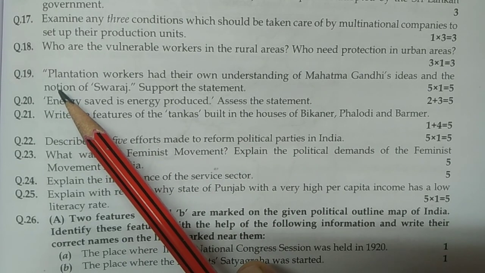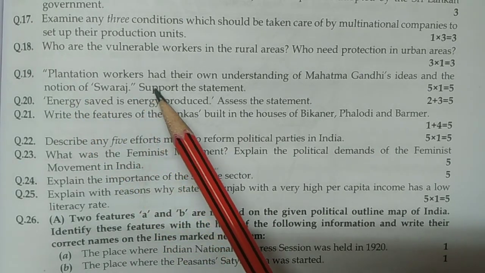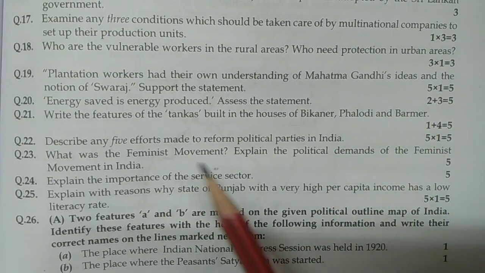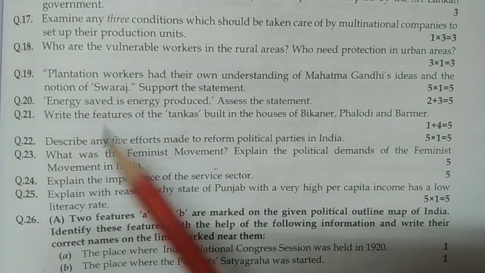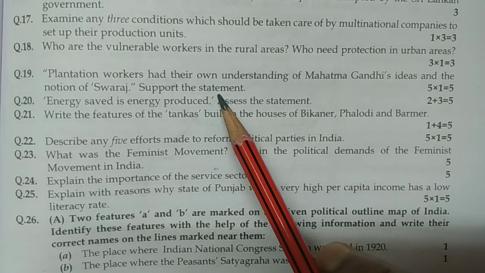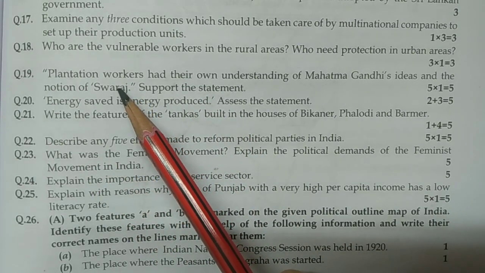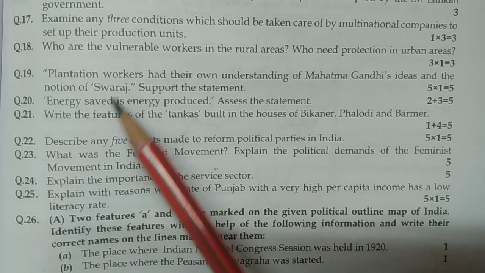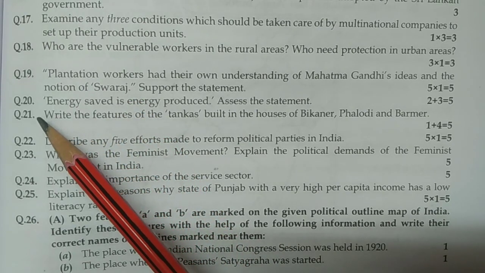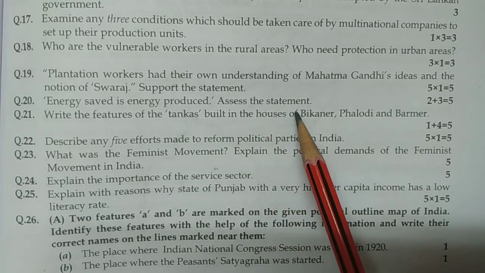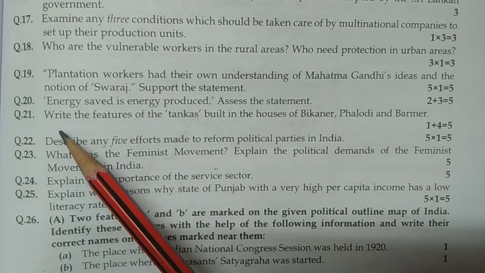Question number 19: the plantation workers had their own understanding of Mahatma Gandhi's idea and the notion of Swaraj. Next, support this statement. This question has been asked previously, so you need to be aware. Now, question number 20: energy saved is energy produced. Assess the statement.